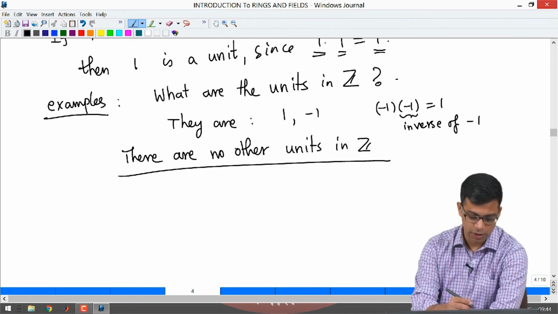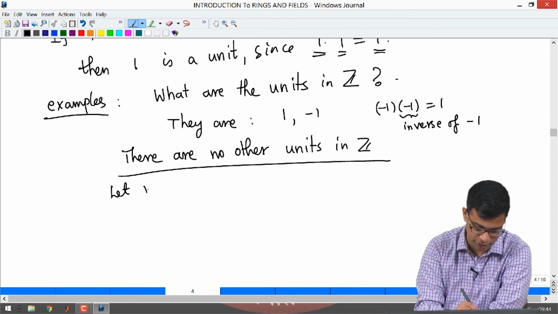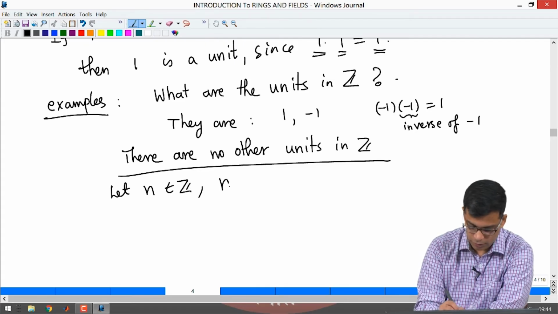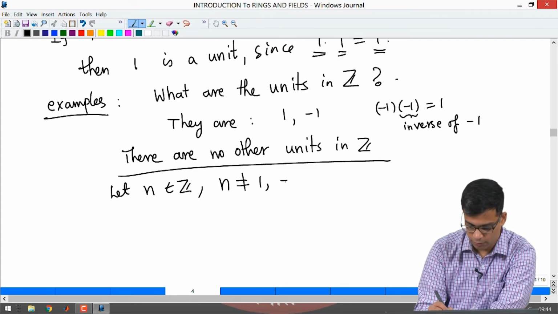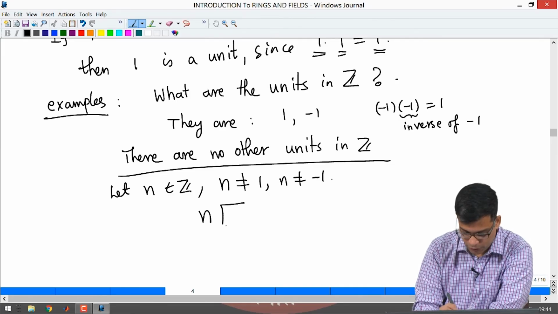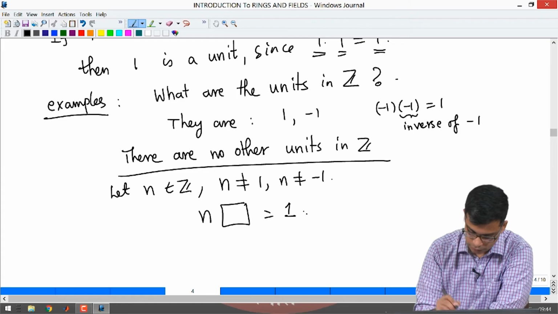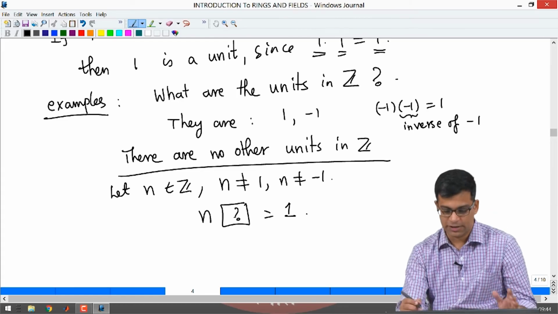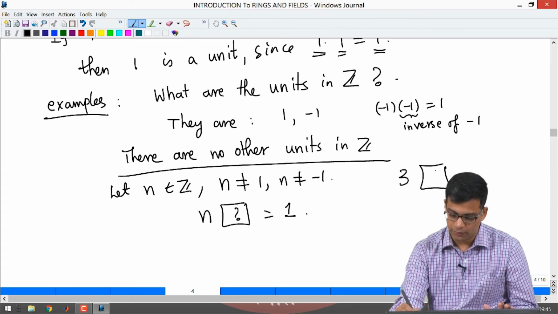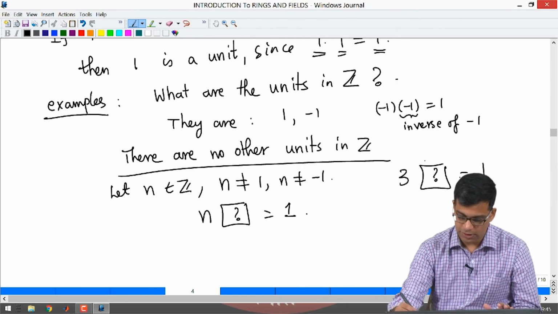That is because you take any integer, let n be an integer which is different from 1 and minus 1. Can you multiply n with something to get 1? So, for example, if n is 3, can you multiply with something to get 1? This is not possible, right.